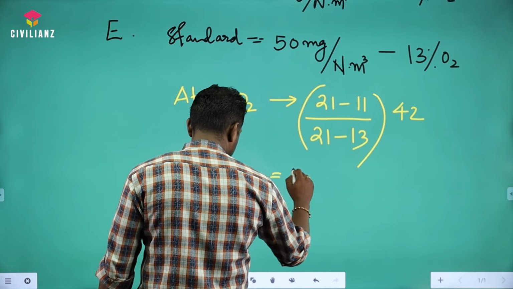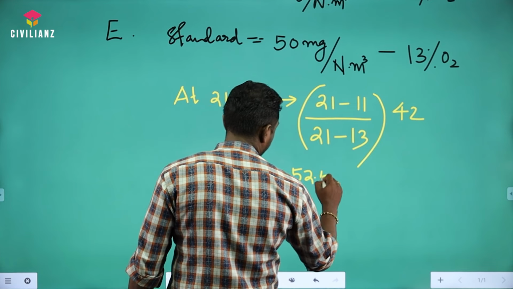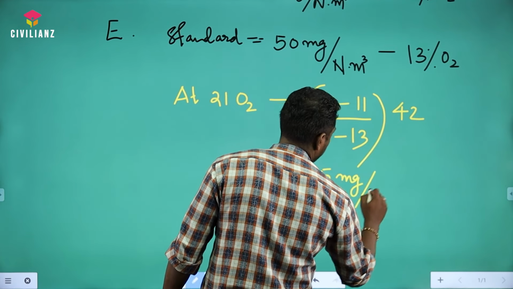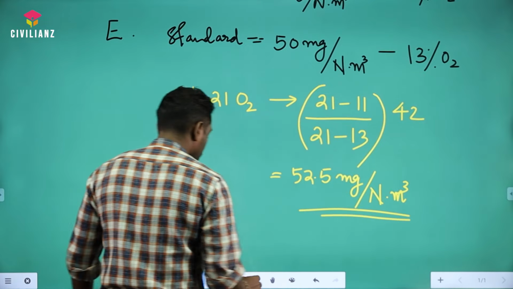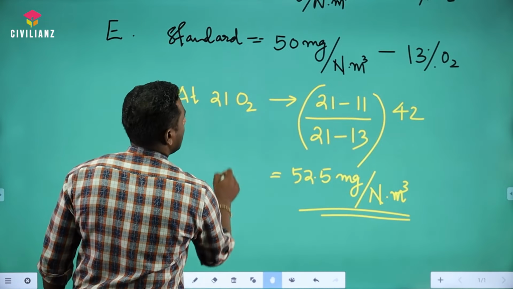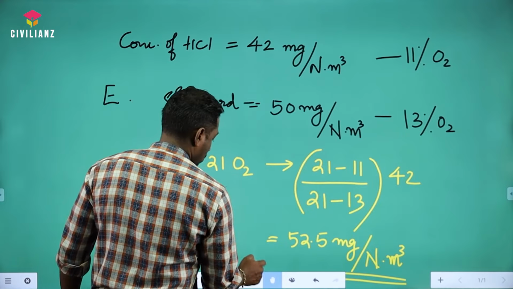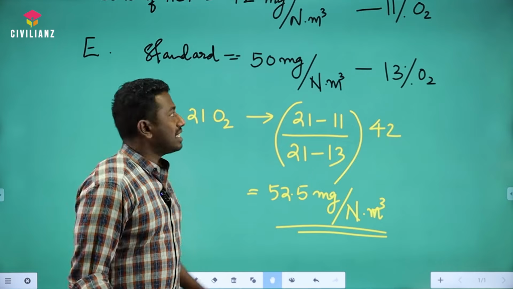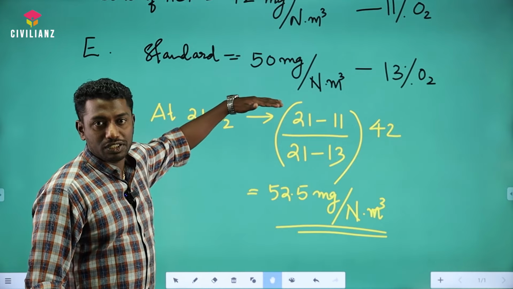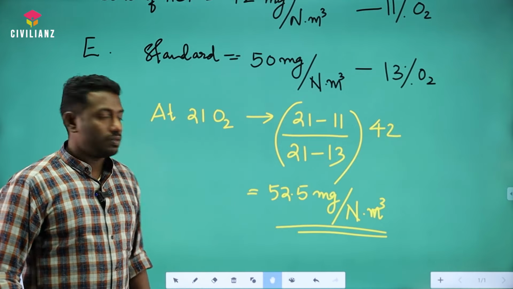Which will give us around 52.5 milligram per normal meter cube. The emission standard is 50, so we got the value around 52.5, which is greater than the emission standard. So it's violating the law, right?